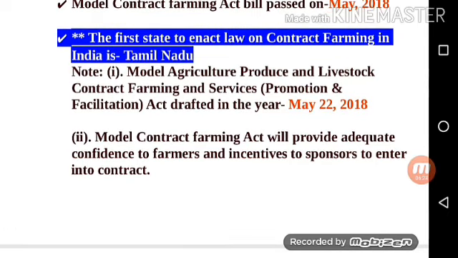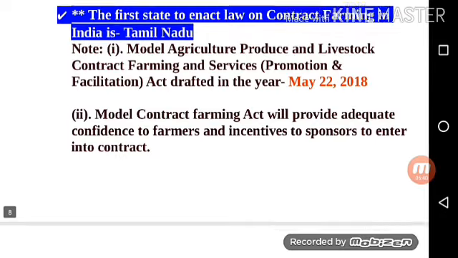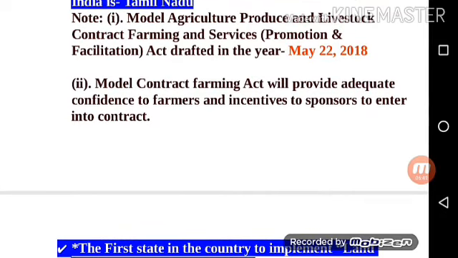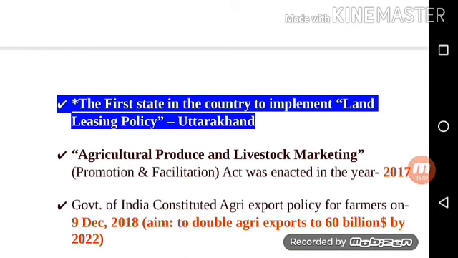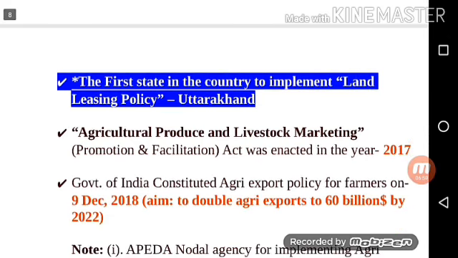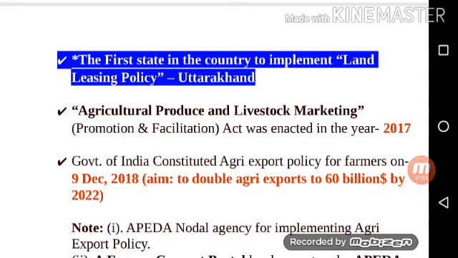Note 2 points. The Model Agriculture Produce and Livestock Contract Farming and Services Promotion and Facilitation Act was drafted on May 22, 2018. And the second point is that the Model Contract Farming Act will provide adequate confidence to farmers and incentives to sponsors to enter into contract. Next is an important point. The first state in the country to implement a land leasing policy is Uttarakhand.